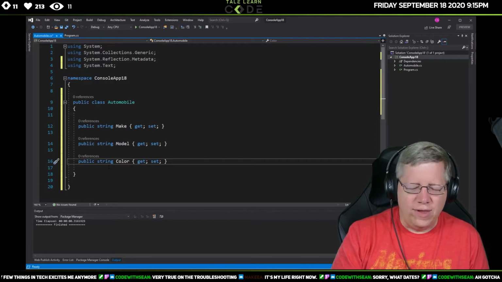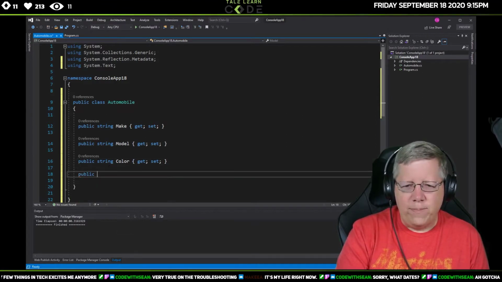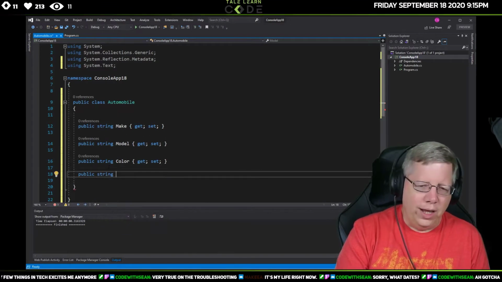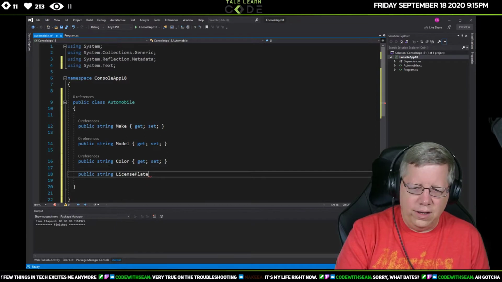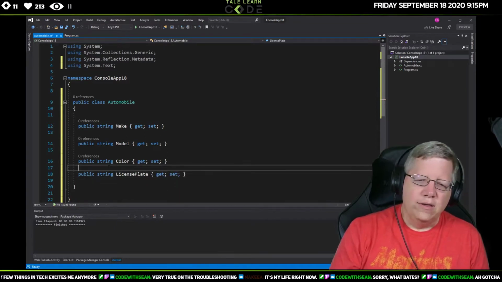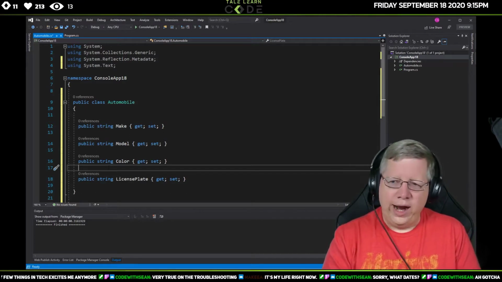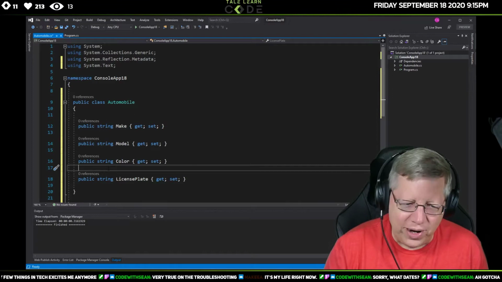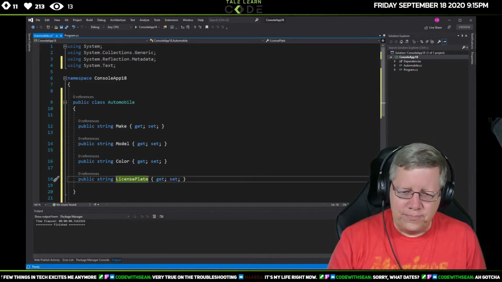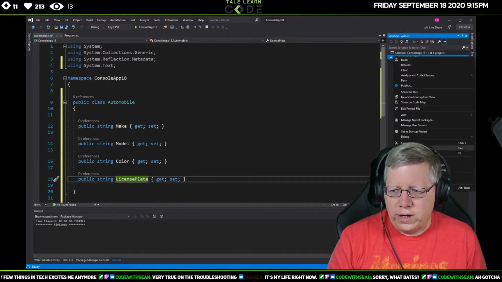I'll even do a public string LicensePlate. So let's say we're building an insurance app. Now you wouldn't build it all in a console app, but just go with me on that. So I've got this Automobile, and now I'm going to create another class.